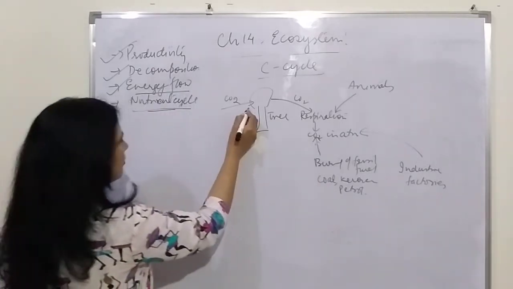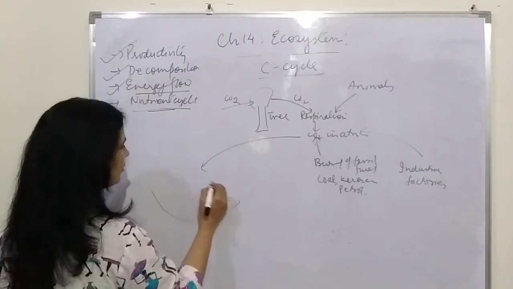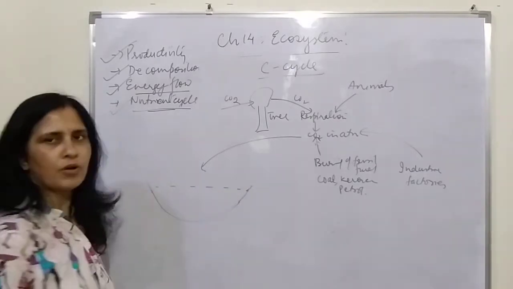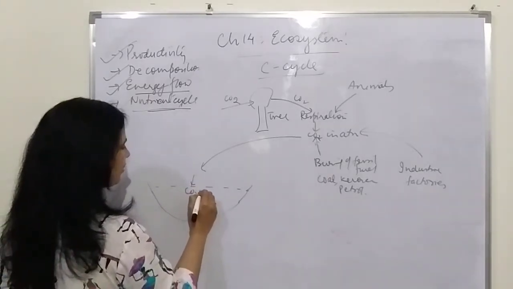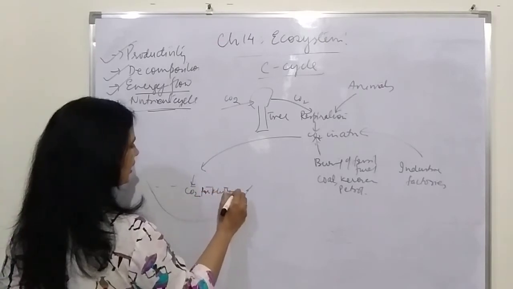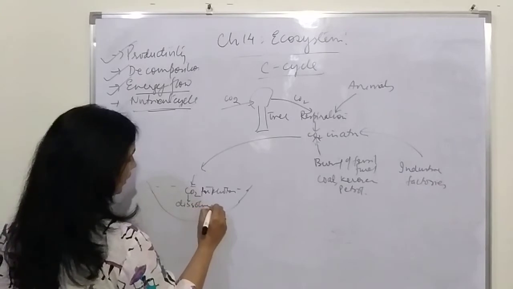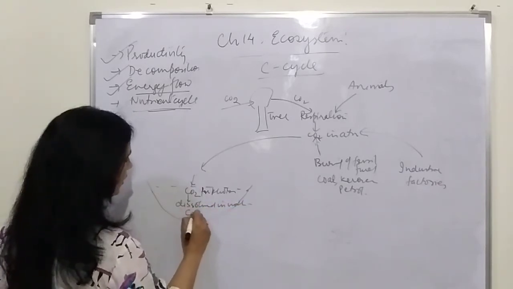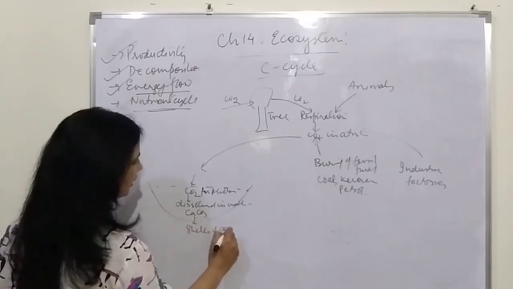And this carbon dioxide present in the atmosphere is taken up by the organisms living in the water bodies. So there are planktons which use carbon dioxide for photosynthesis, and then the carbon dioxide which is dissolved in water is converted into calcium carbonate, which is converted into the shells of aquatic animals.